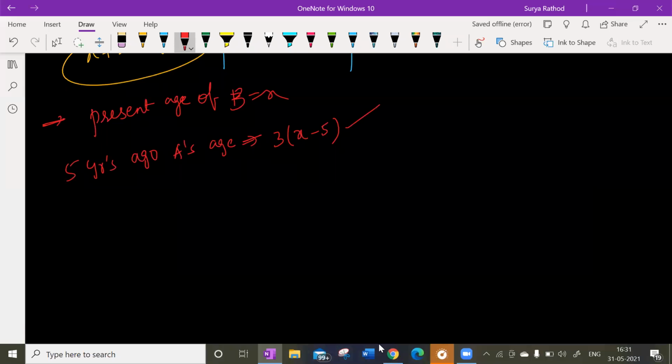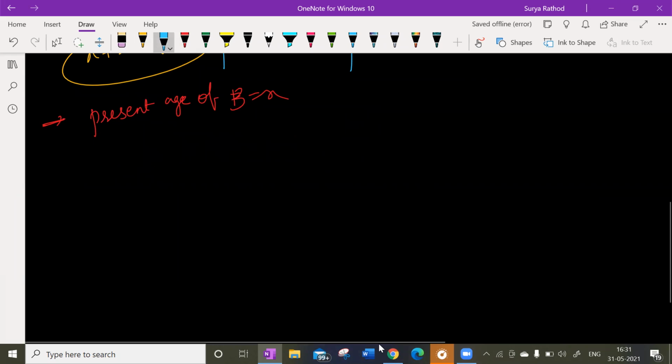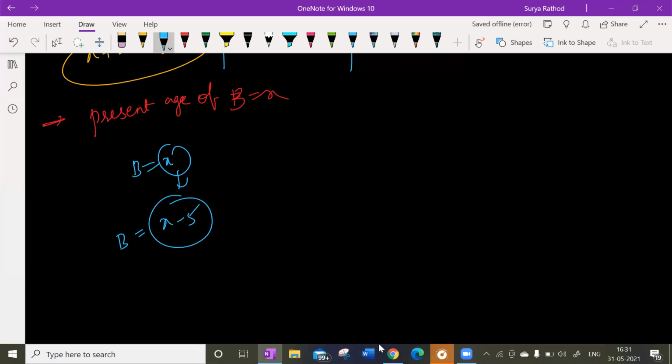Sir, then percentage of B is equal to x minus 5, no, sir? No. See here. If you are not understanding that, if you take percentage of B is equal to X, 5 years ago, it will be X minus 5, right? 5 years back. So what are you saying? 5 years back, A's age is 3 times of B, 3 times of X minus 5, right?